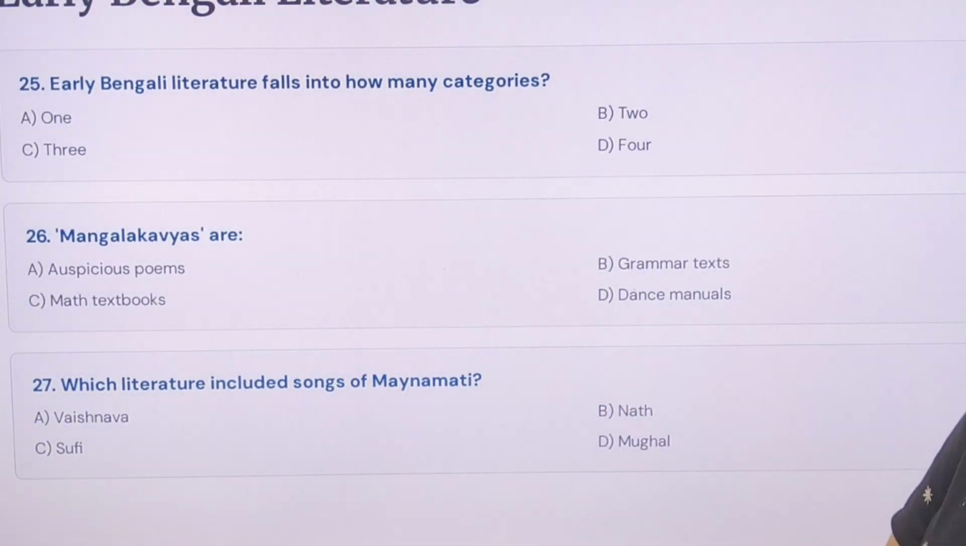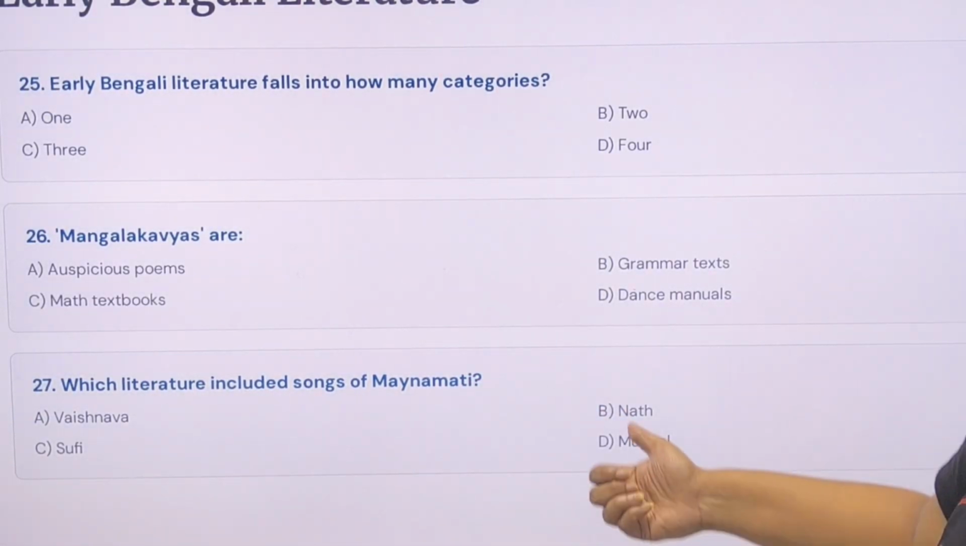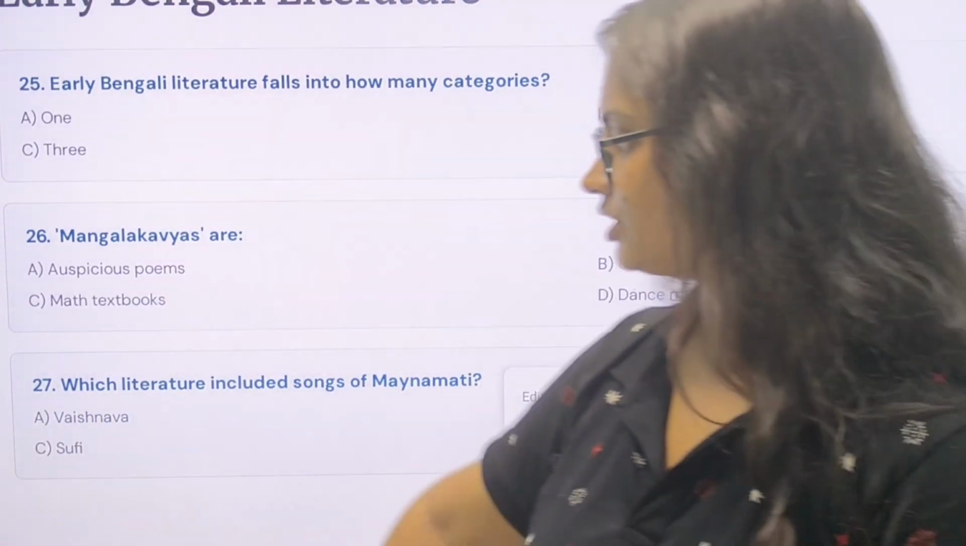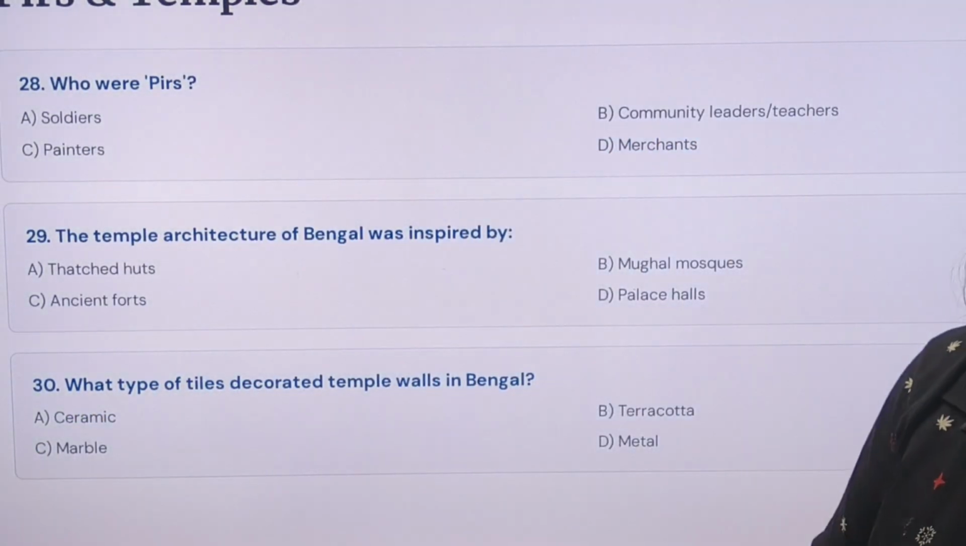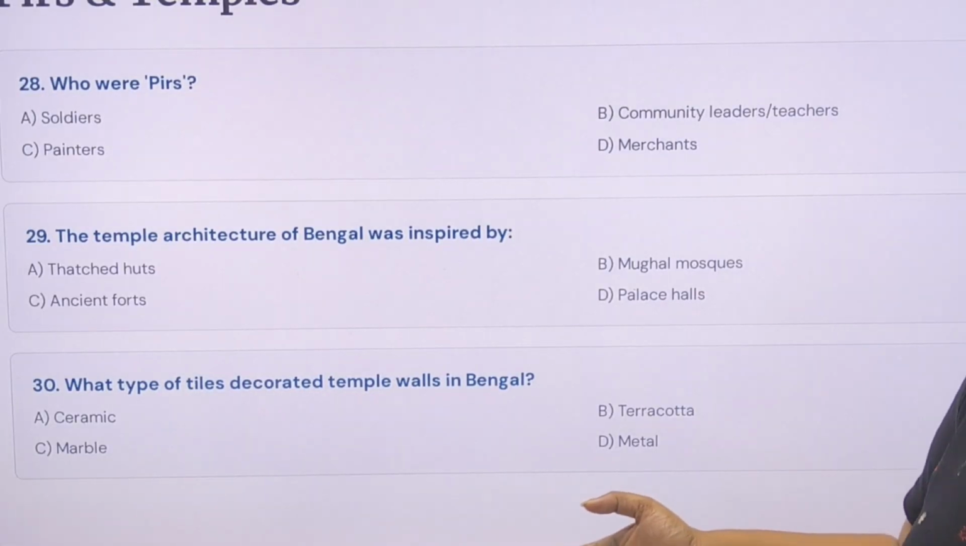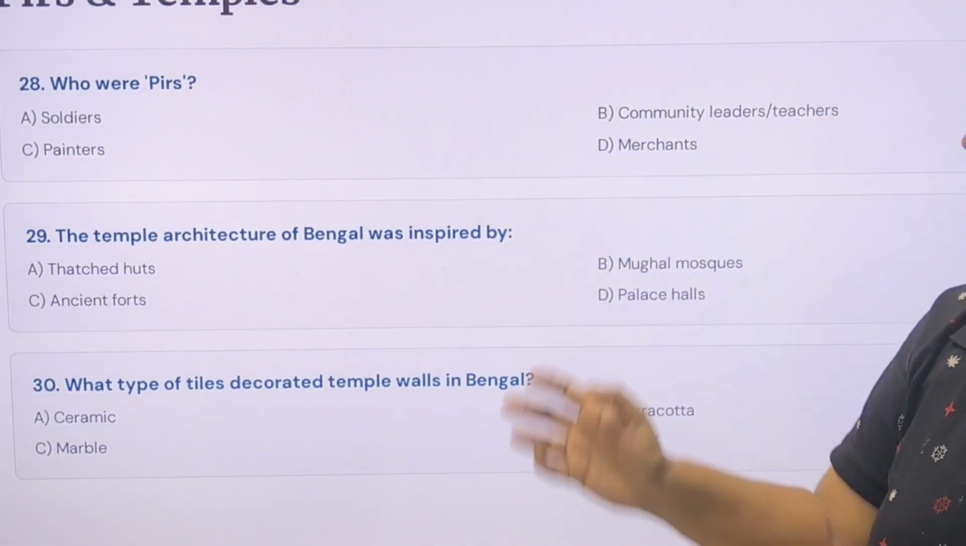Which literature included the Song of Mainamati? Nath literature. Nath literature, it's very famous. And his son and the Dharma Thakur is a part of Nath literature. Who are the peers? Community leader and teacher.